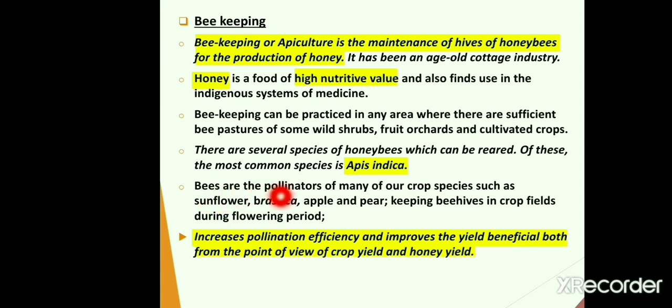Bees are pollinators, that is, they help in growing various species of crops like sunflower, brassica, apple and pear. Keeping beehives in the crop fields during the flowering period, that is flowering season, increases pollination efficiency and improves the yield of the crop. This is beneficial from both the point of view of crop yield and honey yield.